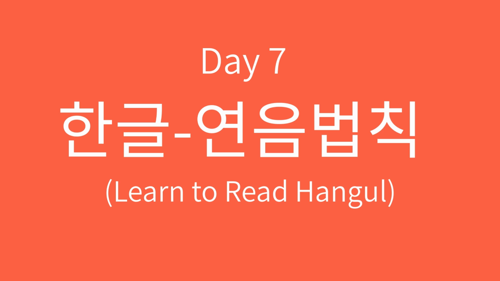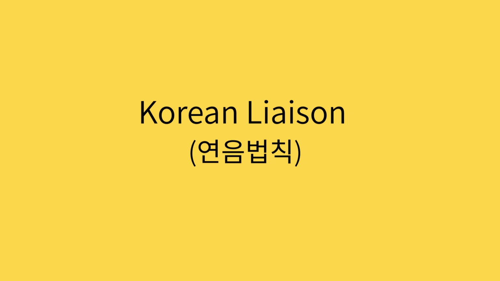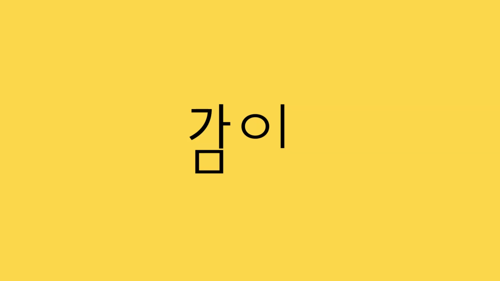Today, we're going to learn about the liaison rule in Korean. The liaison rule means that when a syllable ends with a final consonant, batchim, and the next syllable begins with a vowel, the final consonant moves forward and is read as the next syllable's initial sound. The letter iung at the start of a syllable is silent, so you can think of it as making room for the vowel. Applying this is very simple.